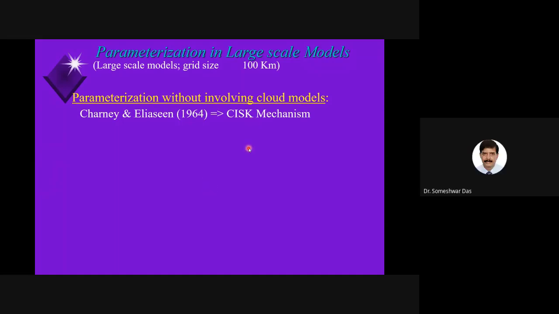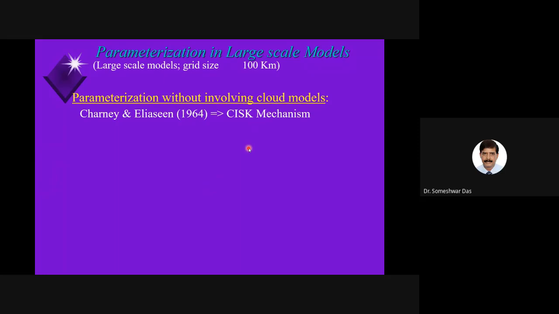So CISK is the conditional instability of the second kind. We have talked about that, I think, in the previous semester. So you know about the conditional instability, right? The instability which purely occurs because of the distribution of temperature and moisture in the vertical profiles. That is the conditional instability of the first kind, in which case you know that the lapse rate is between the dry adiabatic lapse rate and the moist adiabatic lapse rate. That is a simple conditional instability.